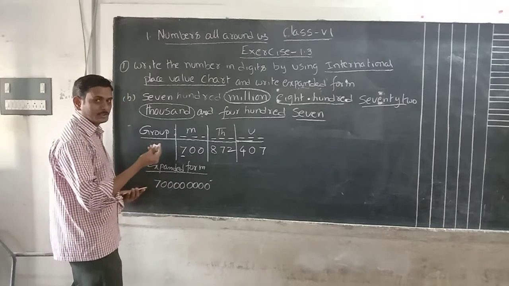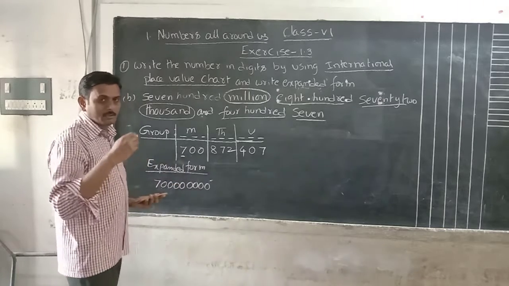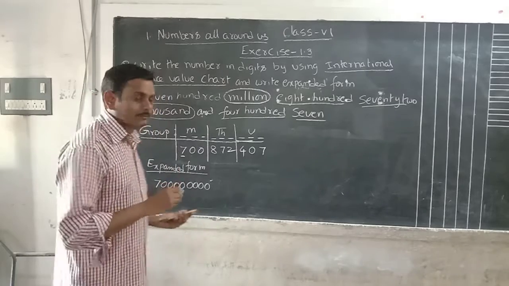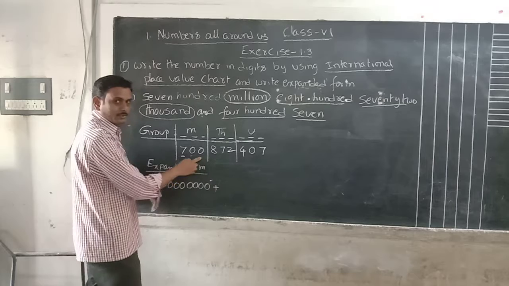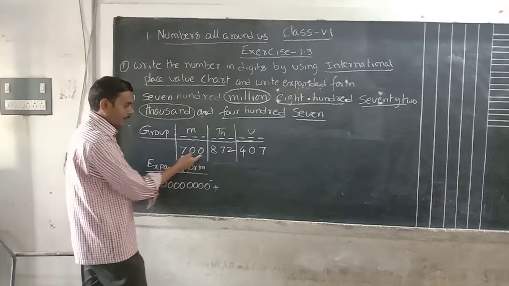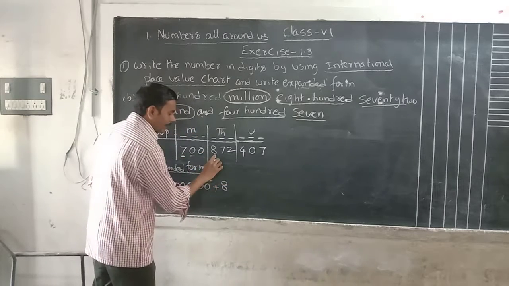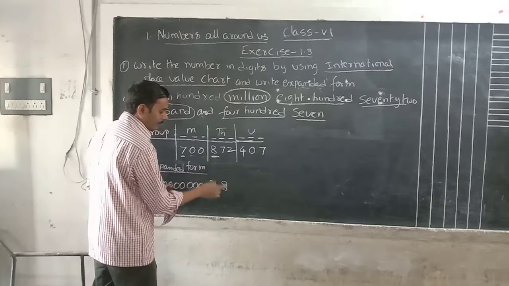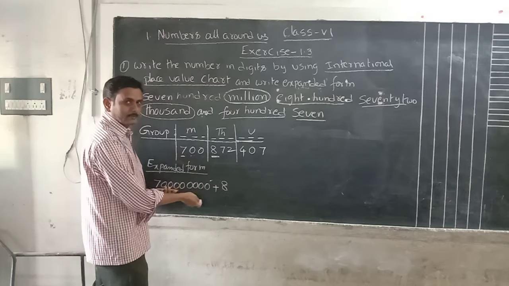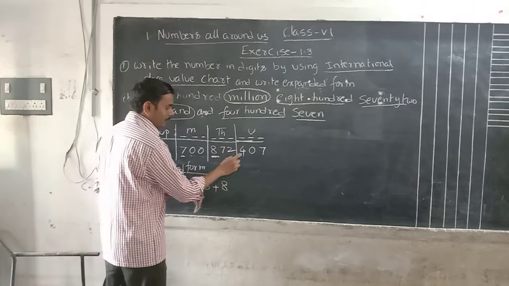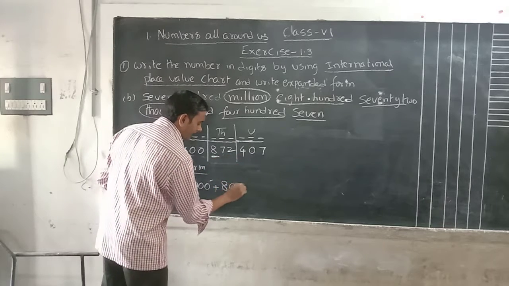Sometimes we may forget 1 zero or 2 zeros. Otherwise we can keep extra zero also. That one also count. So we have to count. Later we have 2 zeros. Zeros no need to expand it. Okay, 8. 8 beside how many digits are there? 8 I am writing here. 8 place value. We have actually provided the expanded form. Writing place value is only 1 2 3 4 5. 5 zeros we have to write here.